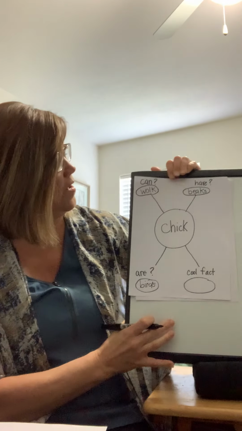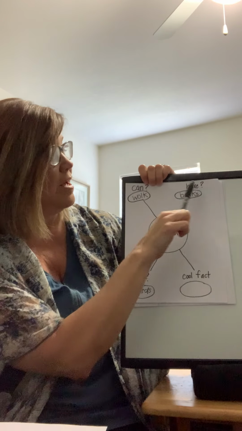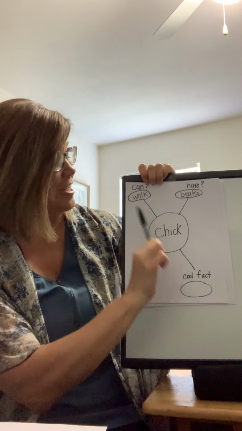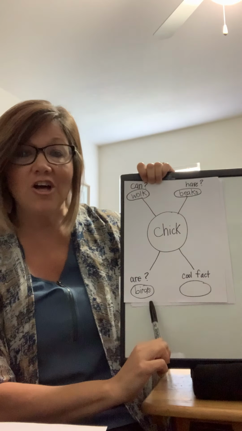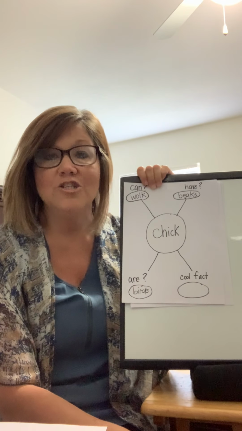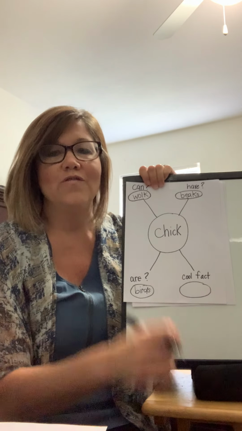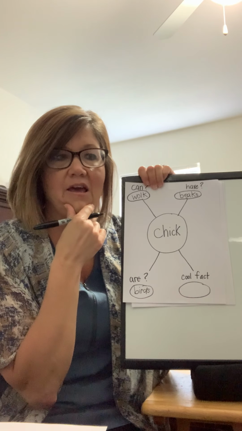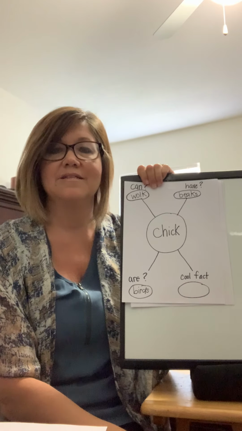All right. Okay, so we said fact number 1 is a bird can walk. Fact number 2, birds have beaks. Chicks can walk. Chicks have beaks. And chicks are birds. Now is our cool fact. What is our cool fact from a chick? What's our cool fact that we could say? What do they eat? What do you think a baby chick eats?